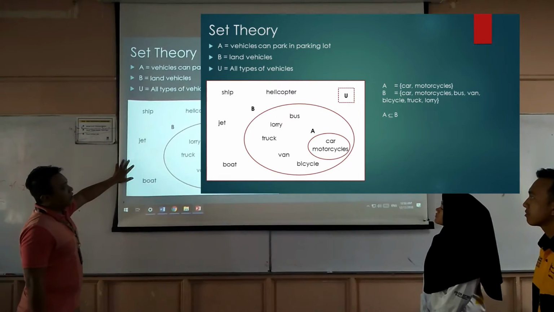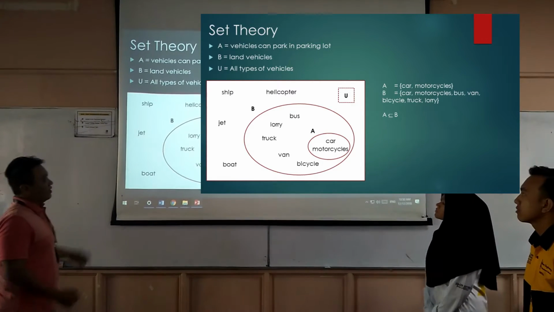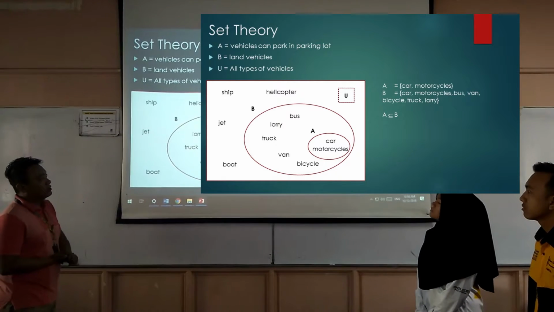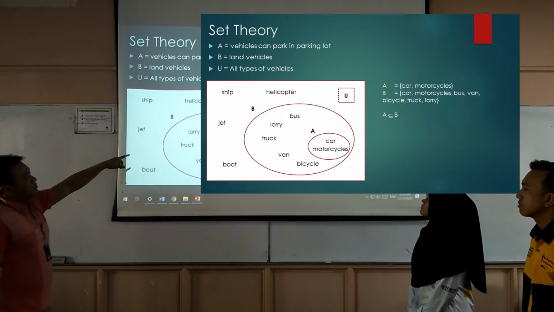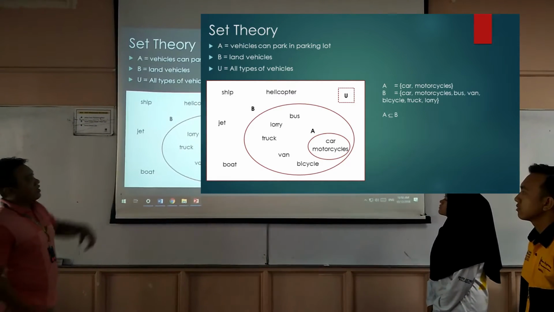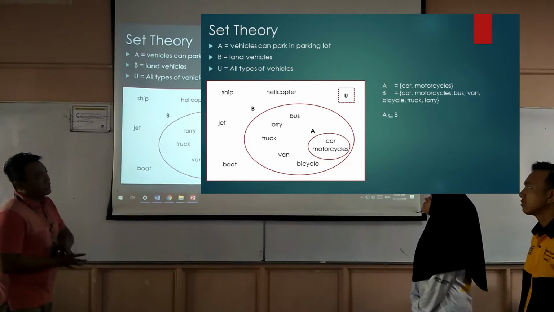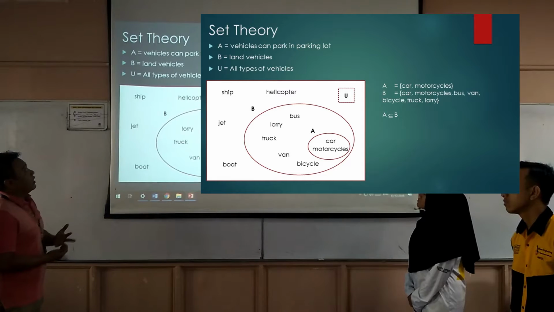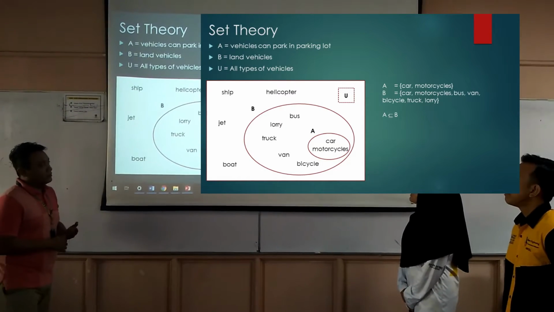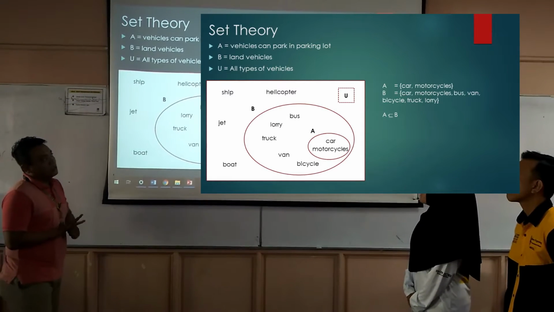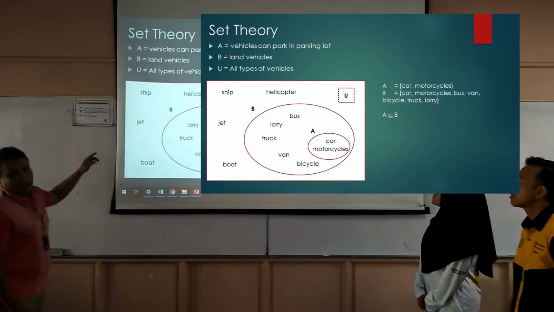An example for the universal set is all types of vehicles, which have ship, helicopter, jet, boat, and so on. In set B, it has land vehicles, which are bus, lorry, truck, van, bicycle, car, and motorcycle. Set A is vehicles that can park in the parking lot, which are car and motorcycle. So we can conclude that set A is a subset of set B.